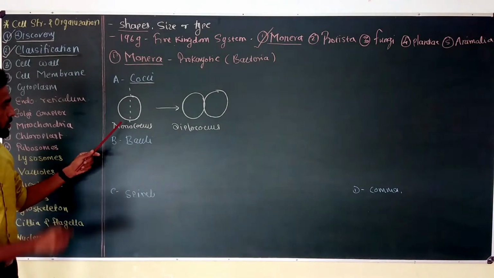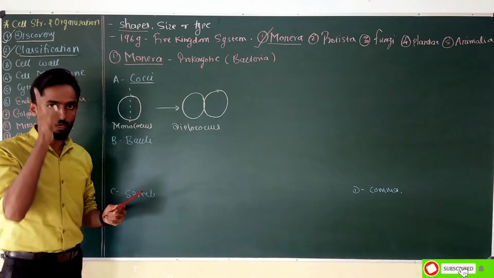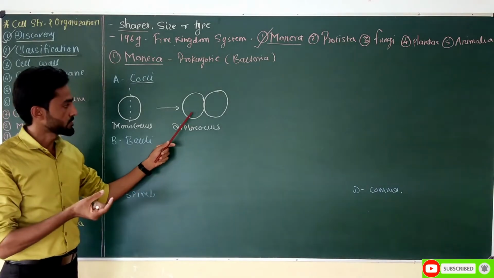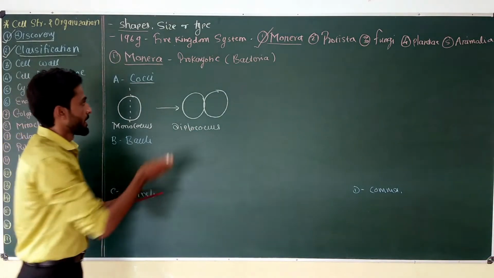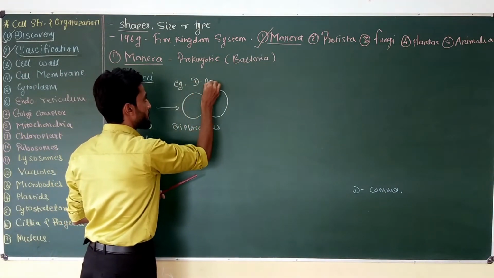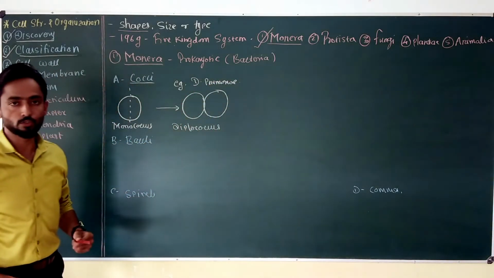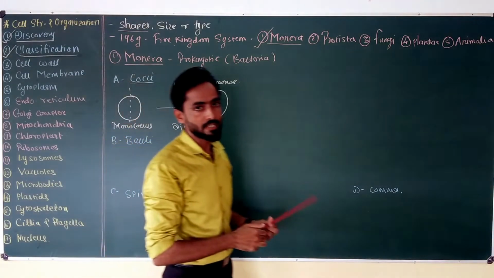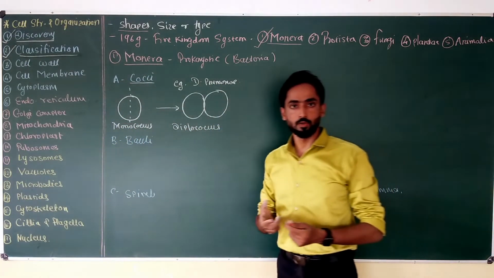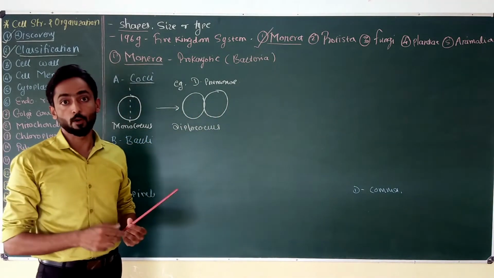So when any monococcus cell divides in a single plane, it will produce a pair of cells which is called Diplococcus. An example is Diplococcus pneumoniae. This is the bacteria used by F. Griffith in 1928 in his famous mice experiment, and by using this bacteria, Griffith discovered the principle of transformation.